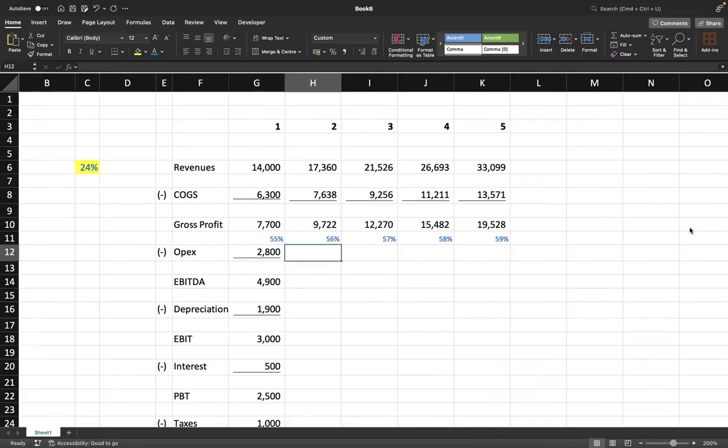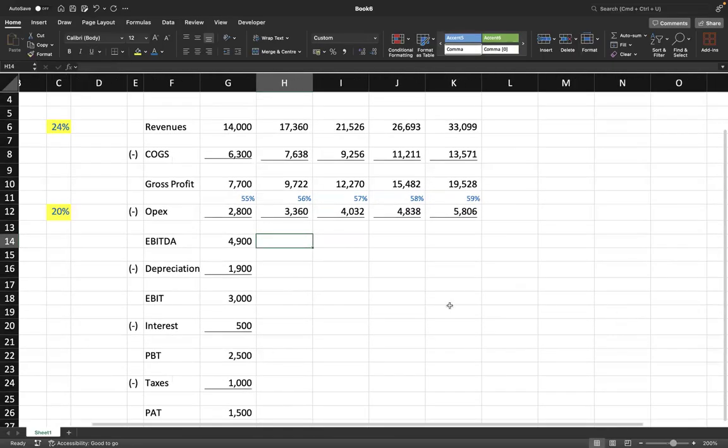ऑपरेटिंग एक्सपेंसेस क्या है? It is going to increase by 20%. So previous operating expenses into 1 plus 20%. So ये हो गया. This becomes what? This becomes your operating expenses. Is that right? Please check if you got the same numbers.